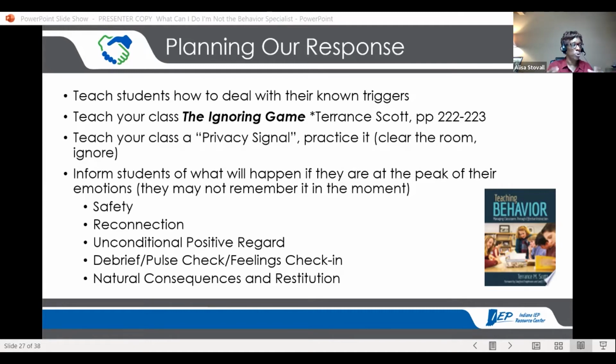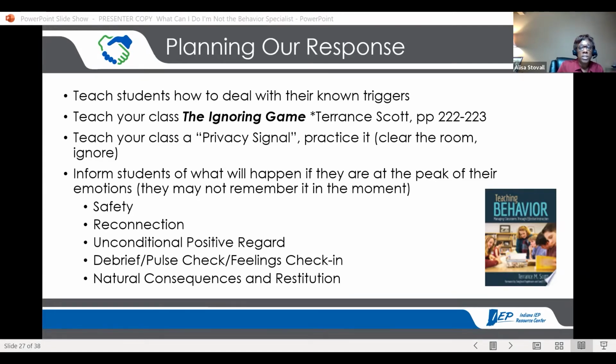So this is what you're supposed to do in Ms. Stovall's class when you ignore. You keep your eyes on the work that you have, be listening for directions to do something different, but keep your eyes on your work, or whatever it needs to be. And then you practice that, and the teacher works very hard to try to pull students off of their ignoring. But it's one way to teach the skill in kind of a fun way.